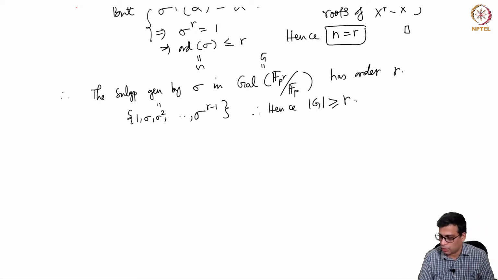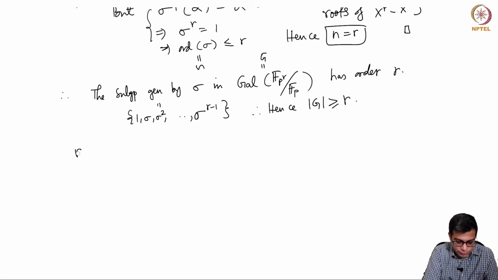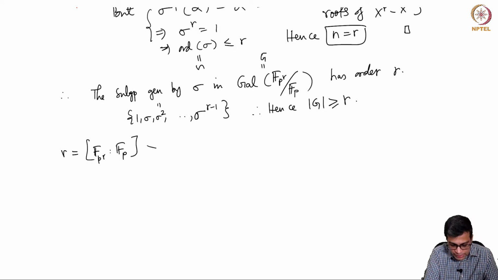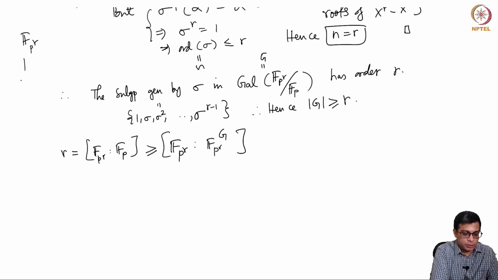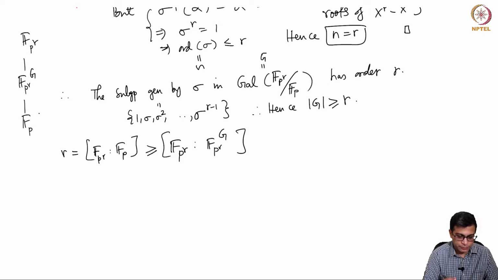So the number of elements in G itself must be at least r. So now let's write down the following set of inequalities. So r, we know very well, is the degree of this field extension, F_{p^r} over F_p. But this is greater than or equal to the degree of F_{p^r} over the fixed field, because F_{p^r} is here, the fixed field will be somewhere here, and this is F_p, right?